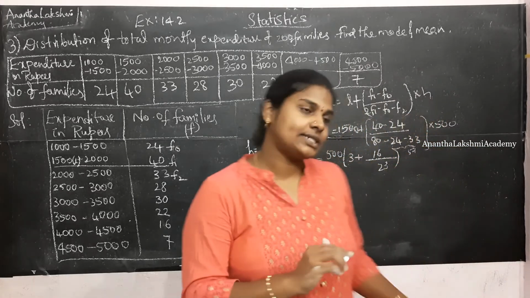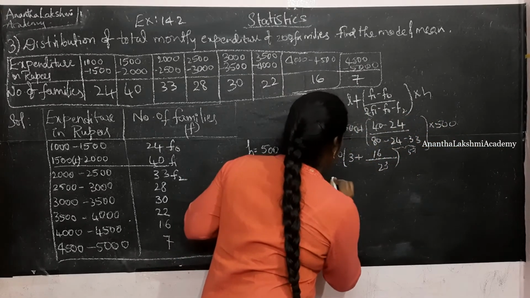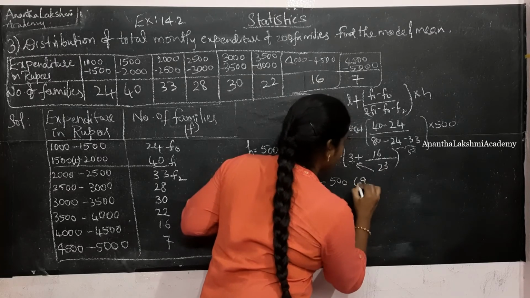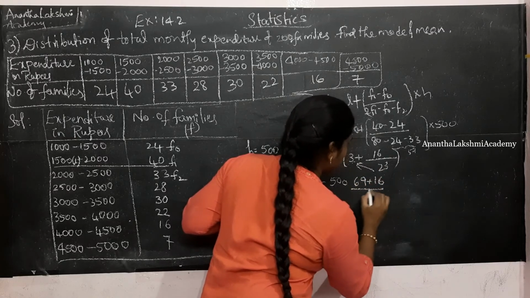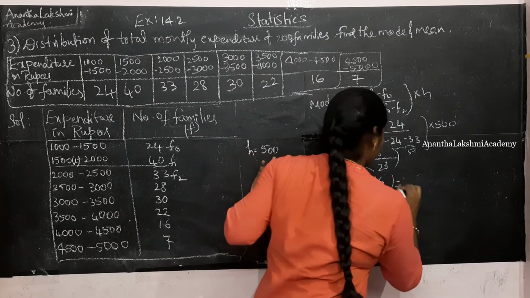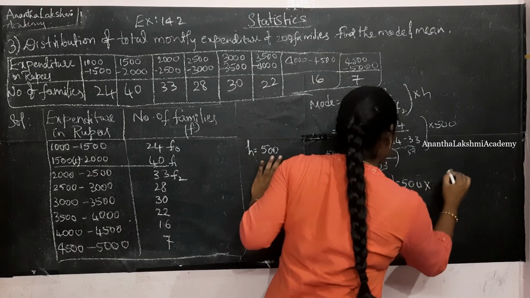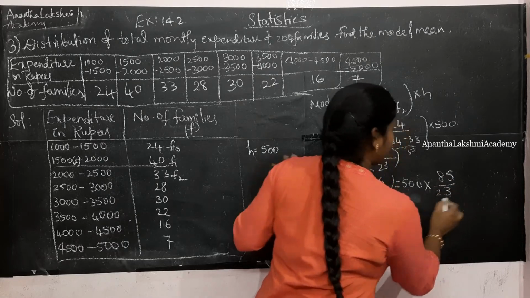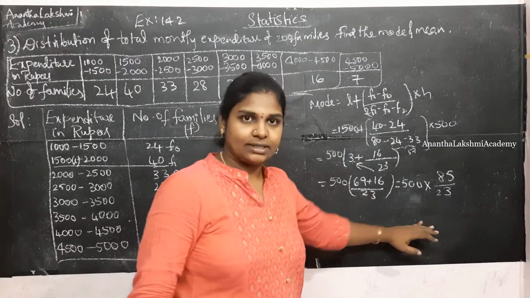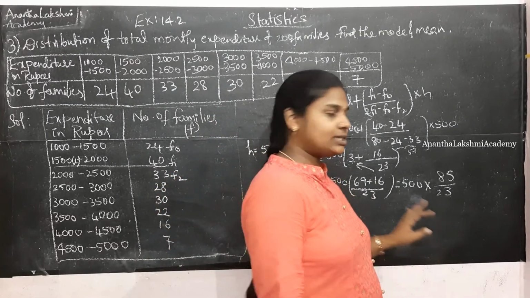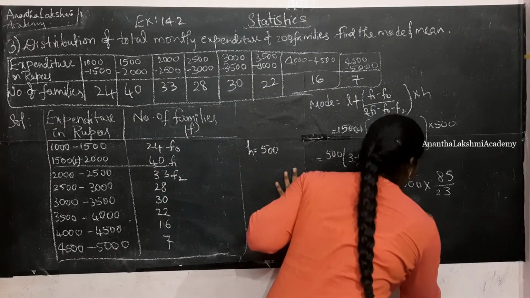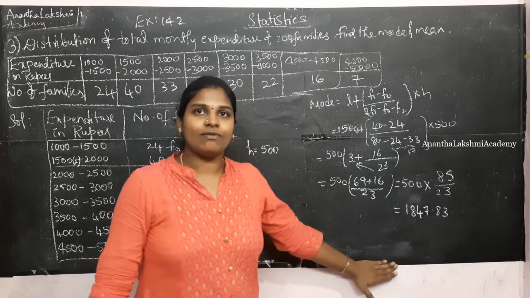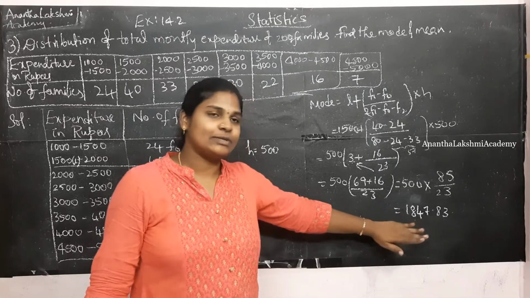So this is going to be somewhere around 500 into 3 3s. I am taking the LCM. 3 3s are 9, plus 16 by 23, which is 500 into 85 by 23. This is going to give you a result of 1847.83. Since I have already solved this, I am writing the decimal point here.